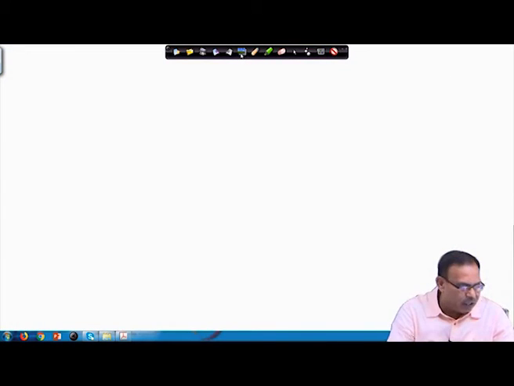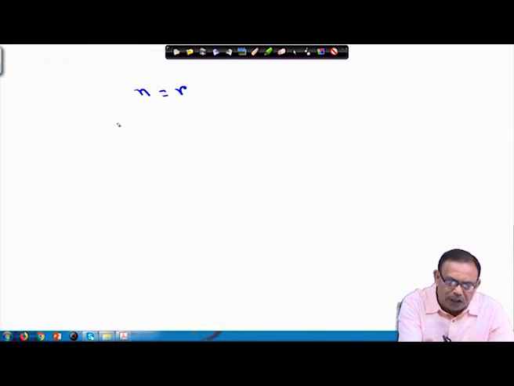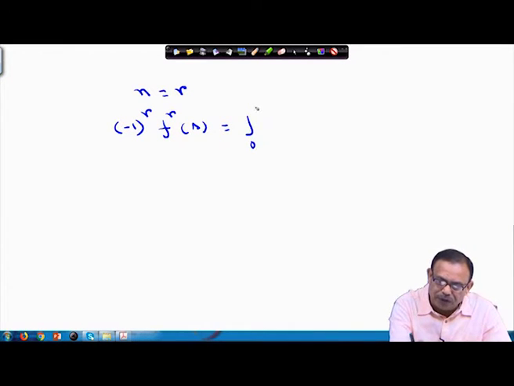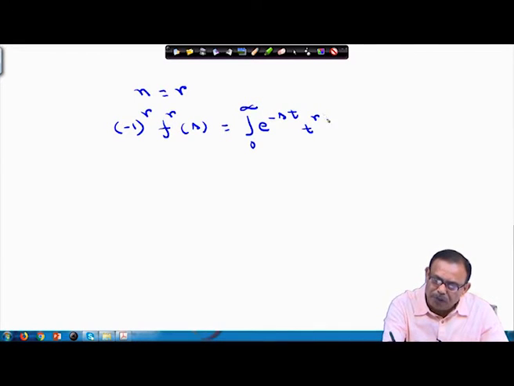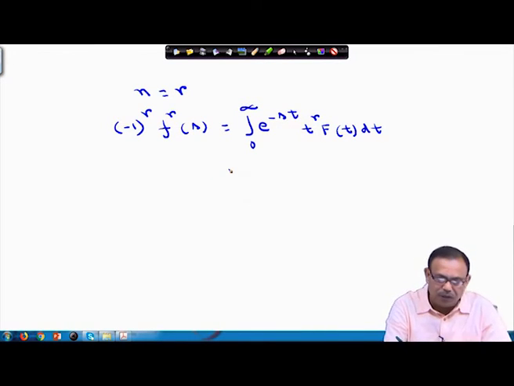Let us see how we can complete the proof. We are assuming, of course, by induction we will show it. We are assuming that the theorem is true for n equals some value, that is n equals r. So, you can write minus 1 to the power r F^(r)(s) equals integral 0 to infinity e power minus st into t to the power r into f(t) dt. We are coming from here. You know this thing, minus 1 to the power r F^(r)(s), it is true.